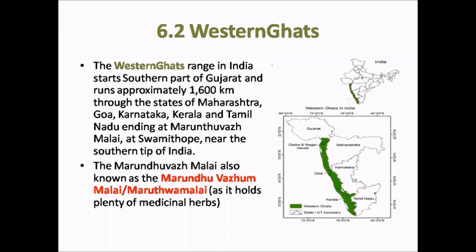It is called Marunduval Malai because it holds plenty of medicinal herbs. It is also known as Marunduval Malai or Maruthuva Malai. It forms the southern tip of the Western Ghats in the place called Agasthiswaram Taluk of Kanyakumari district.